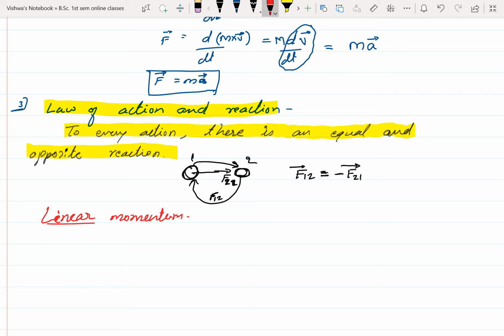So already I defined this linear momentum in my previous video. Once again I am going to define this. The linear momentum of a body is the product of its mass and linear velocity. Here the term linear is there, so in that way I am going to define this linear momentum. It is a product of mass and its linear velocity.